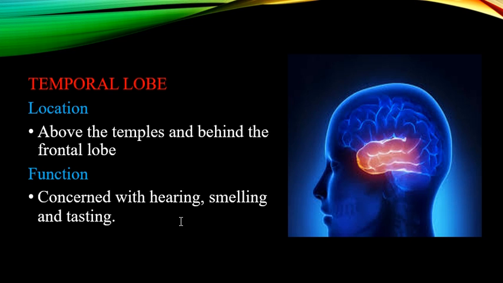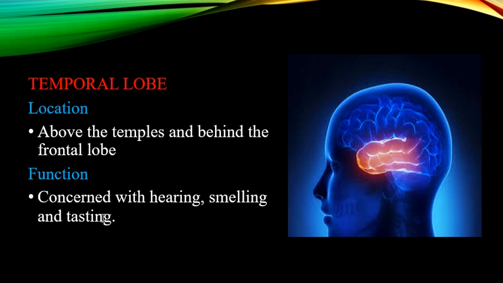Next is the temporal lobe. The temporal lobe is located above the temples and behind the frontal lobe. This lobe is concerned with hearing, smelling, and tasting. Okay. An equal number of nerves from both the ears extend into the temporal lobe.